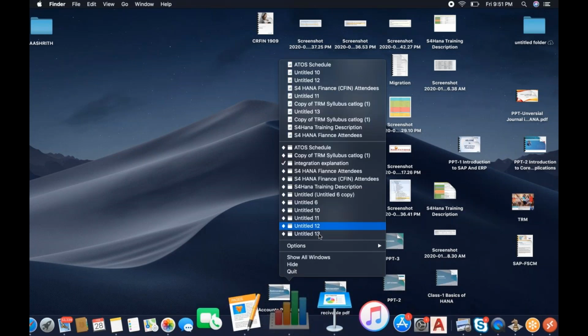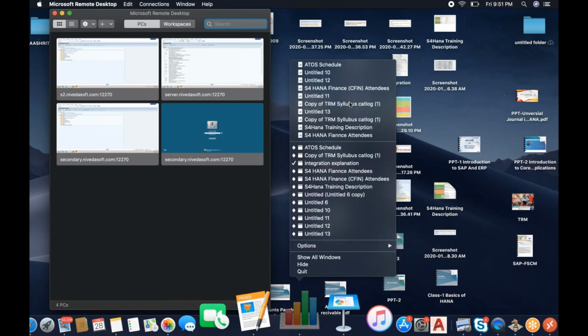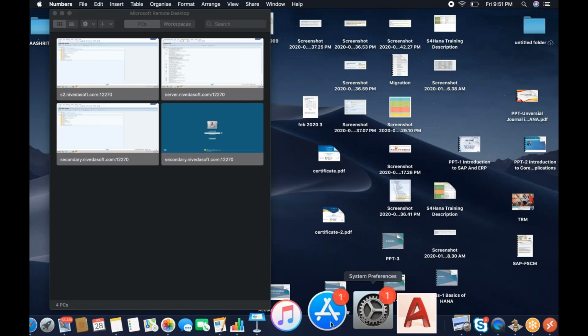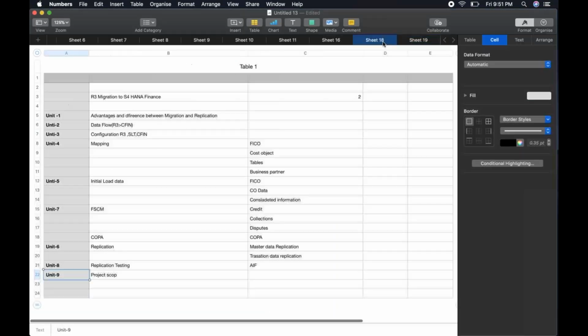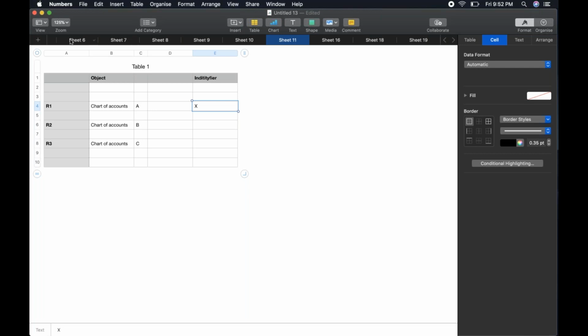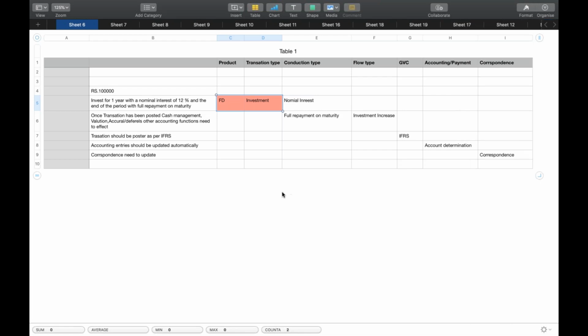One more point I missed here. See, same example, but I have taken a different thing.